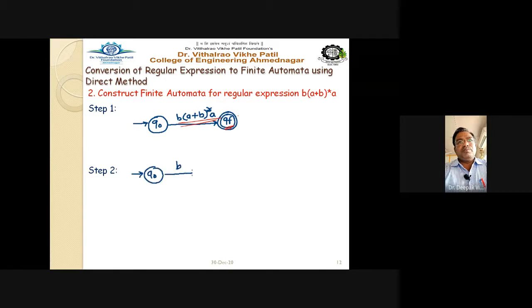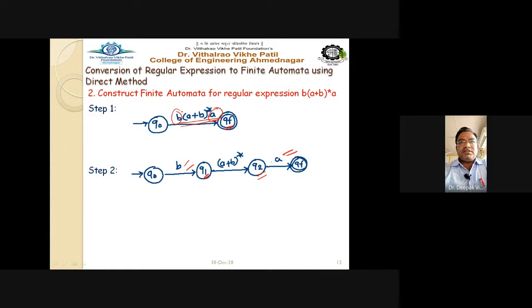So q0 on b to q1. You separated this b here because it is a dot, and a, this is again a dot, so you separate a. a is separated here and b is separated here, and you can add as many states as you want. But at the final answer, your states and transitions must be minimum, and there must not be any epsilon transition while drawing using the direct method. This is the second step.